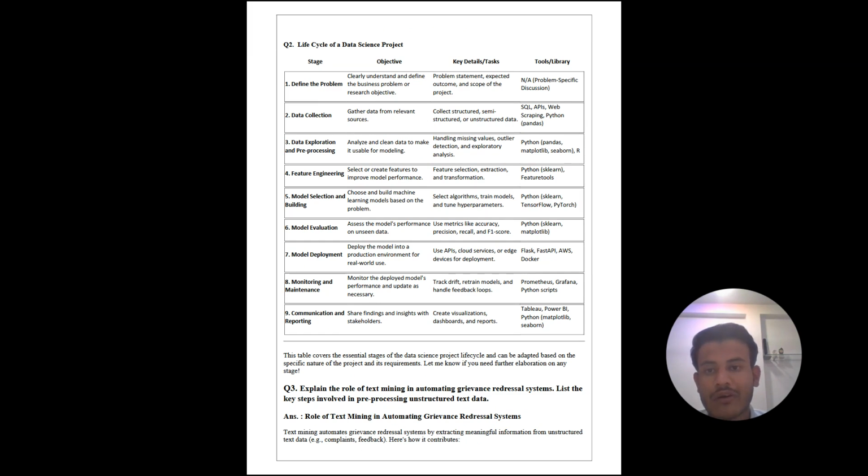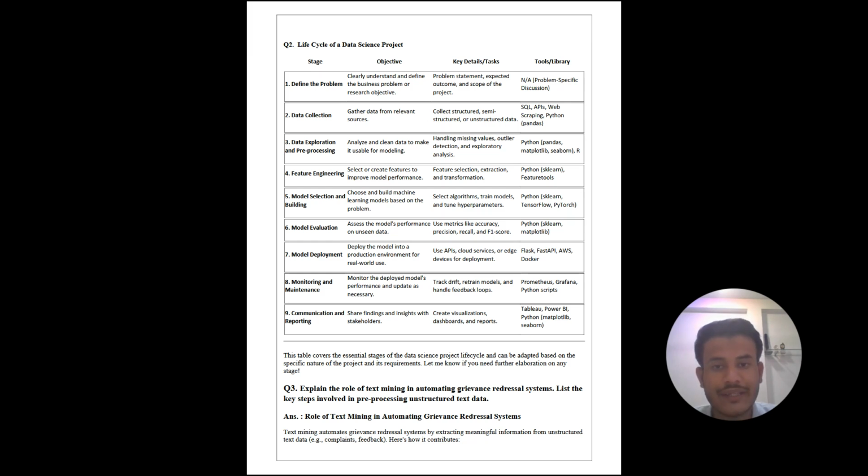Now, our question 2 is the life cycle of a data science project. In this table we can discuss all the stages of a data science project. There are 4 columns: stage, objective, key details and tasks, and tools or libraries. First is define the problem. Its objective is to clearly understand and define the business problem or research objective. Tasks: problem statement, expected outcomes and scope of the project. Tools: not applicable, problem-specific discussions. So it is only dependent on the problem.